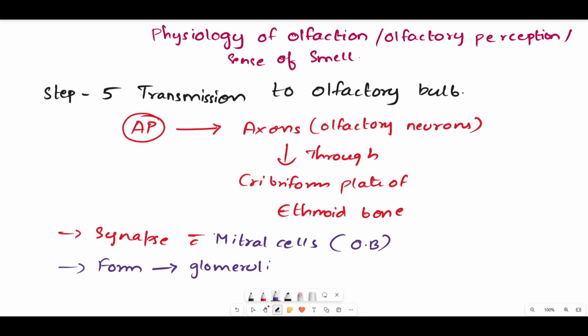So coming back to the fifth step, it is called transmission to the olfactory bulb. Normally the action potentials are generated in the previous step. Now these action potentials will be passing through the axons of the olfactory neurons, through the cribriform plate of the ethmoid bone, due to which the synapse will be happening with the mitral cells in the olfactory bulb. After the synapse occurs, this will be forming some structures which are called glomeruli.